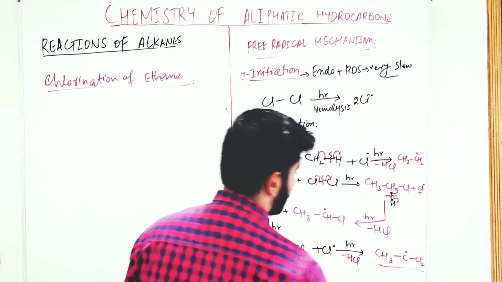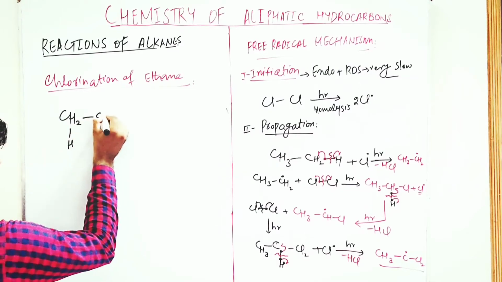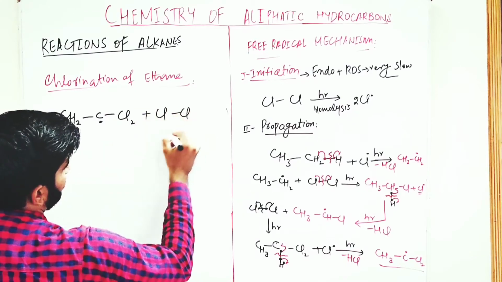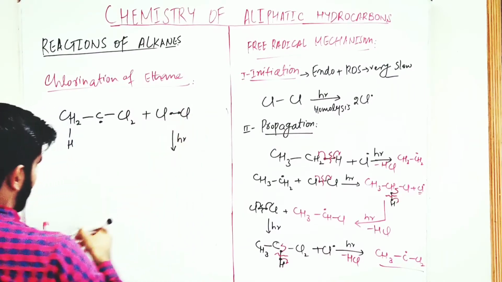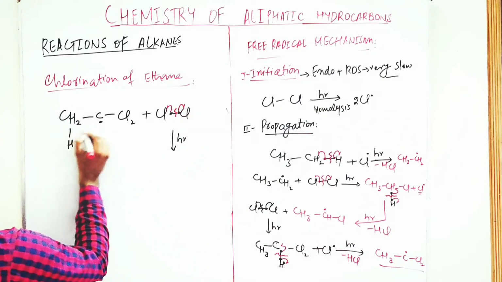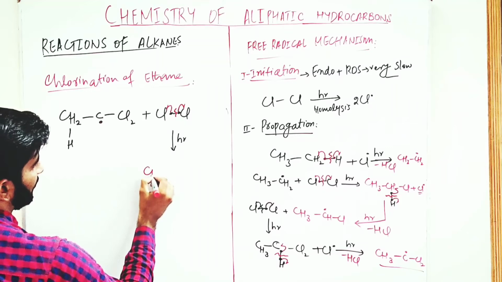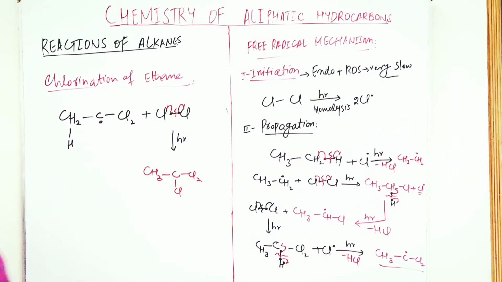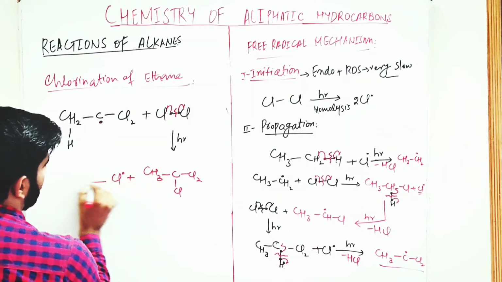This free radical, we add chlorine. In the presence of sunlight, homolysis takes place, free radicals are formed, this free radical and this one chlorine free radical react, and there is formation of trichloroethane, and a chlorine free radical is formed. In the next step,